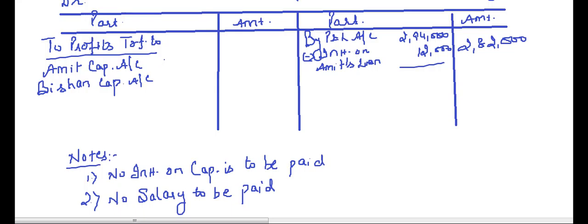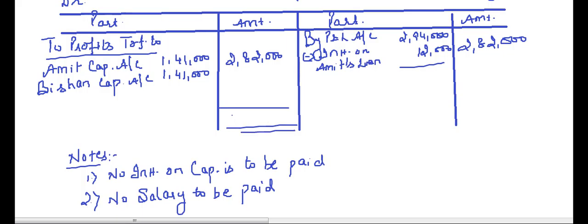Okay. What we will have is 1,41,000 and 1,41,000. Total we have 2,82,000, and that makes our P&L appropriation account.